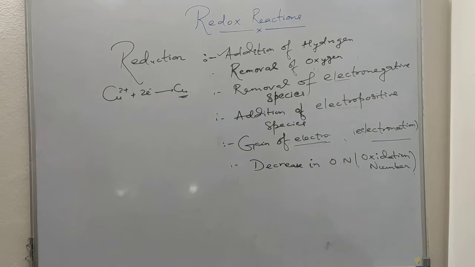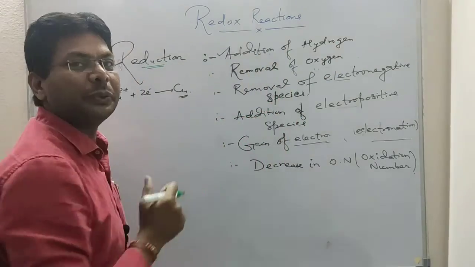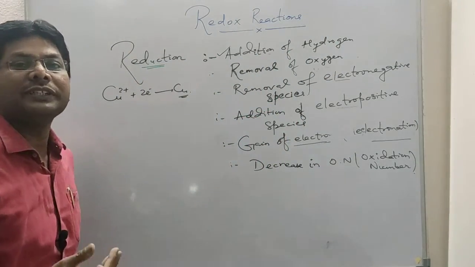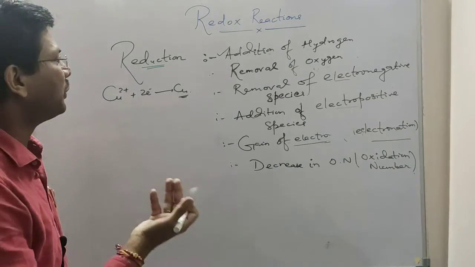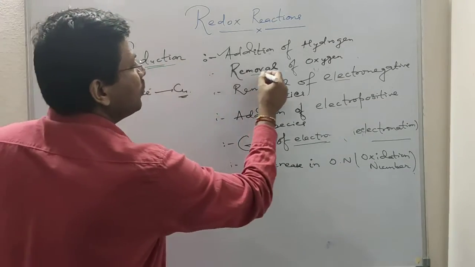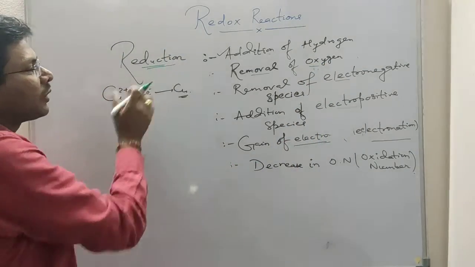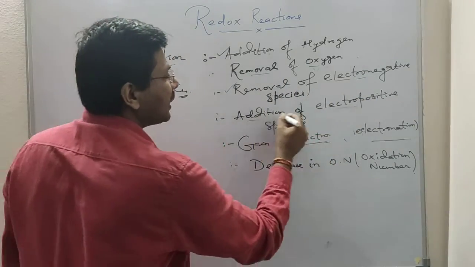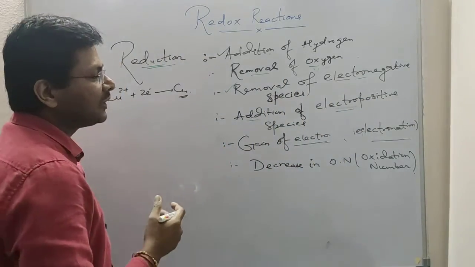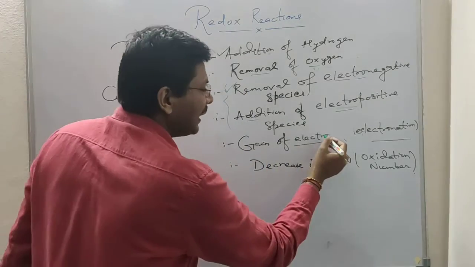Now let's discuss reduction. Reduction is addition of hydrogen to any substance. So when hydrogen is added to the substance, we say that the substance has been reduced. Removal of oxygen. So when we remove oxygen from a substance, it is also called reduction. Removal of electronegative species and addition of electropositive species. So these are just opposite of oxidation.